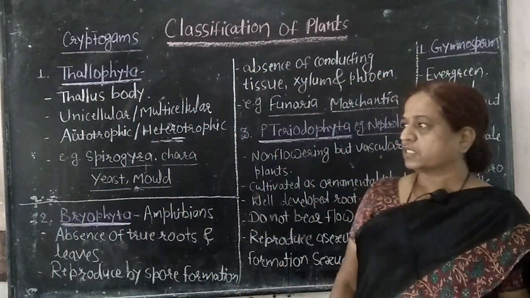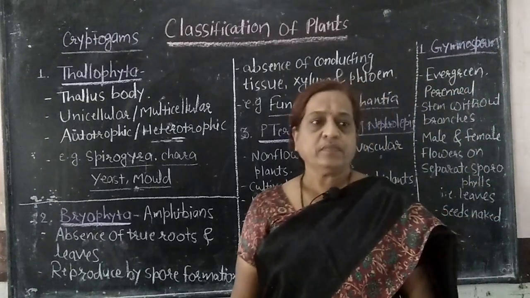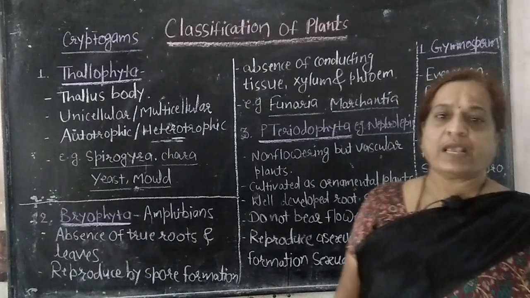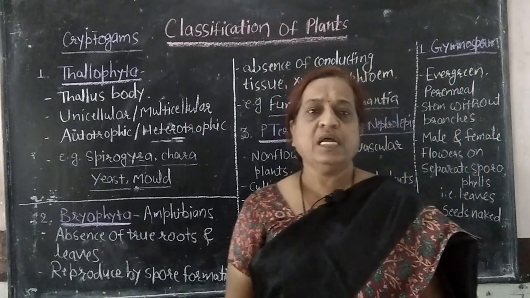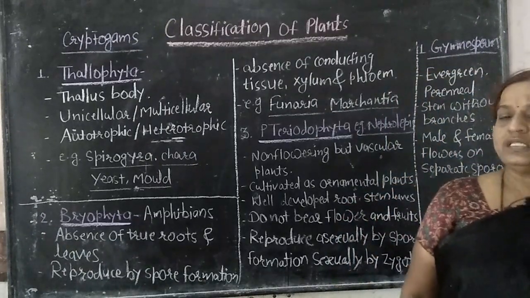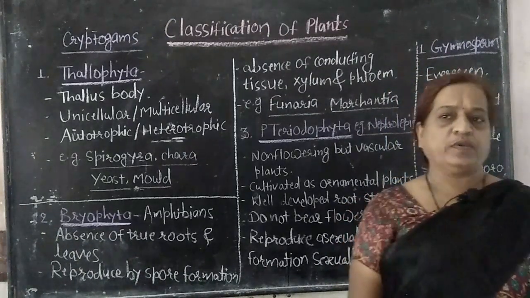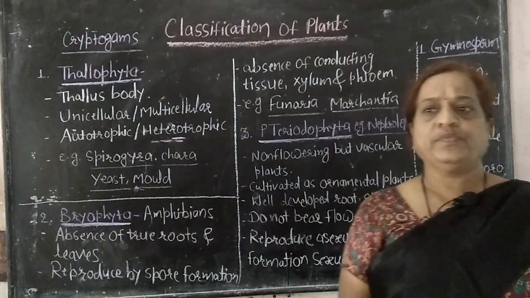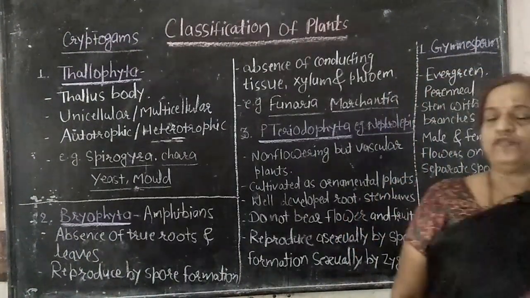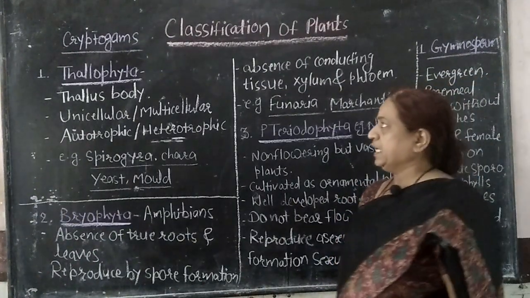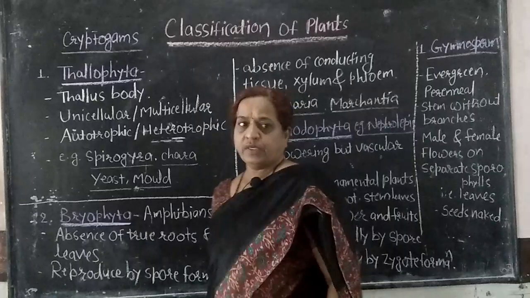Later we discussed the phanerogam subkingdom, and we discussed that phanerogams are the flowering plants, and that flowering plants are again classified into two divisions, the gymnosperms and angiosperms. So in detail we have discussed the classification. Now we will see the characteristics of each group. First of all we will see cryptogams.